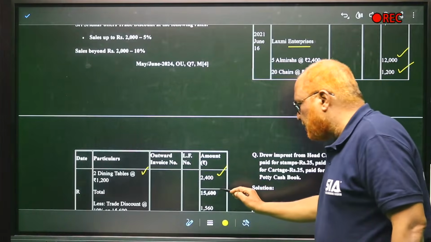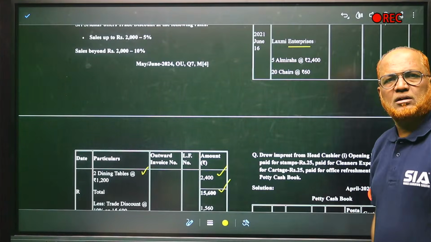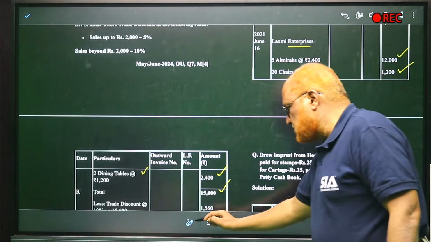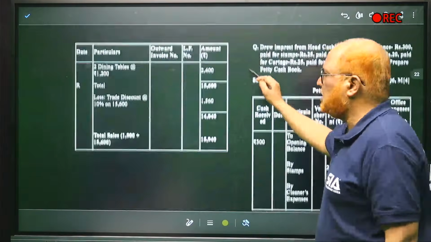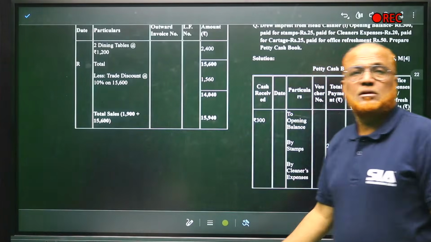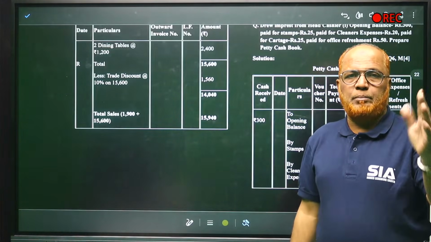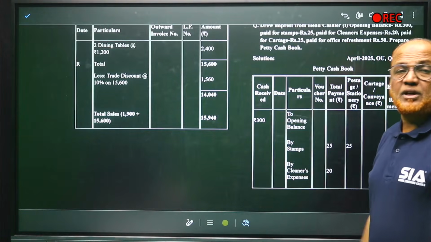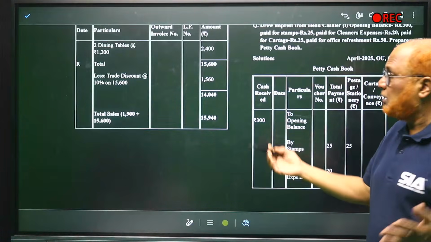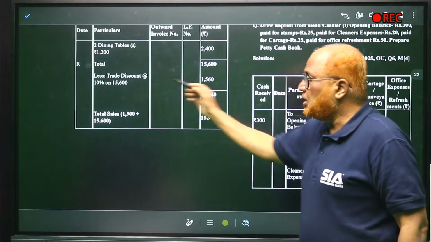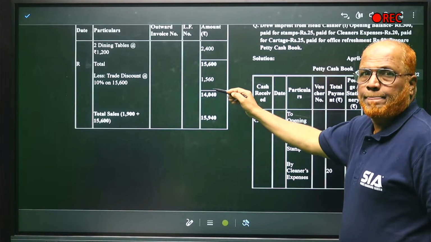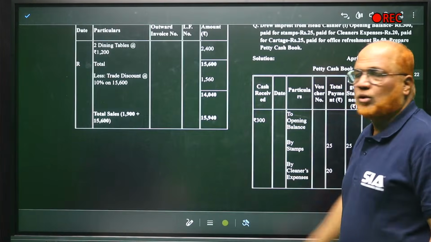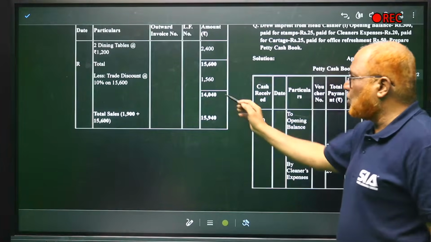So total bill is 15,600. Now from 15,600, we deduct trade discount at 10%, since the bill is more than 2000. 10% comes to 1560. Deduct, we get 14,040. So one bill is 14,040.